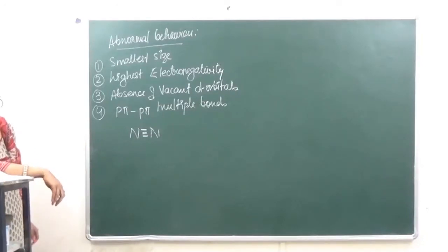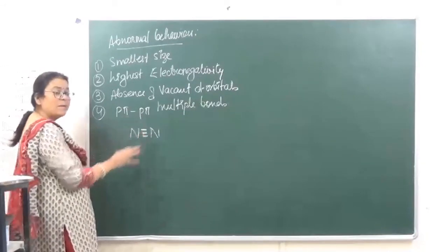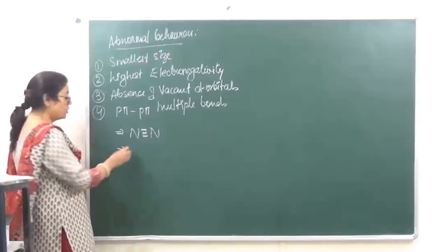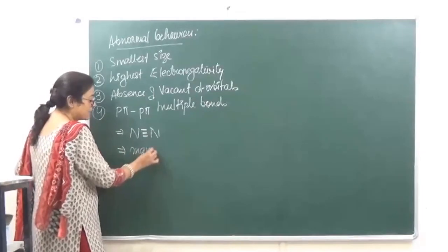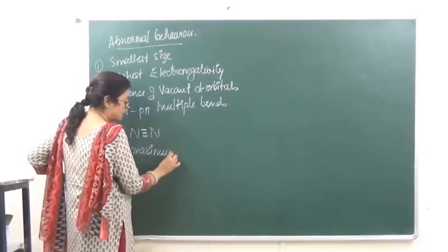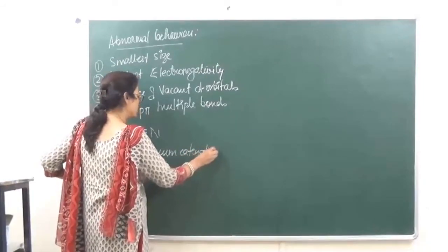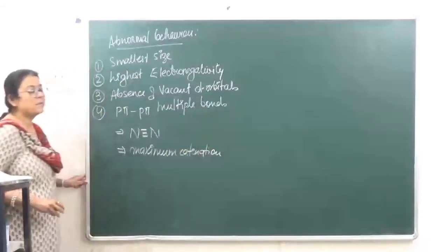Then second, nitrogen shows maximum catenation. This is one point of difference. The second point of difference is that nitrogen shows maximum catenation.